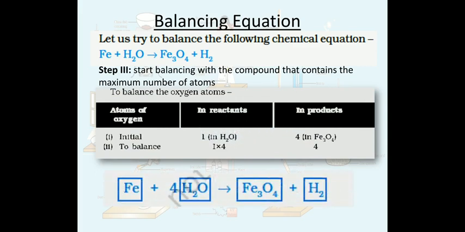So what we do, we have converted or multiplied H2O by 4. Here you can see, now the oxygen is balanced. So let's move on to the next step. So I have highlighted the change in chemical reaction. Now the chemical reaction can be seen as 4H2O, which originally is only H2O in this reaction.